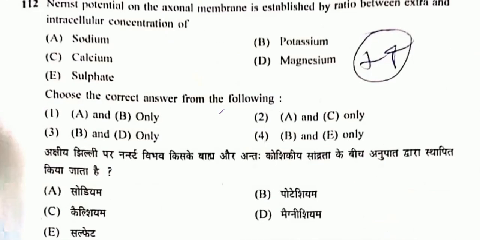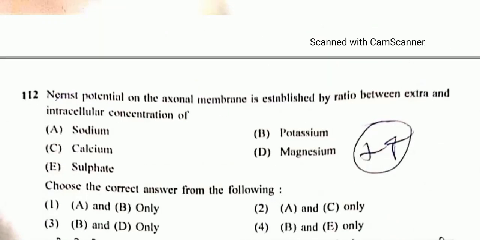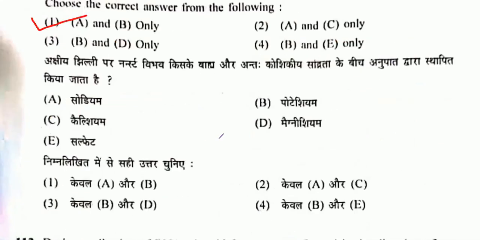Coming to question number 112. Nernst potential on the axonal membrane is established by a ratio between extracellular and intracellular concentration of sodium and potassium. So option 1 will be the correct one.